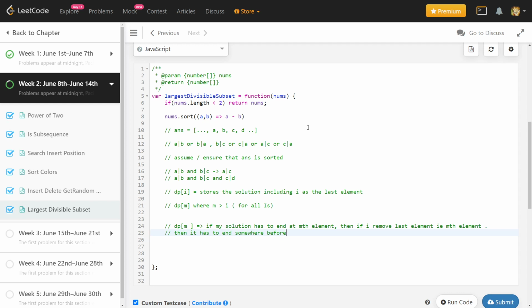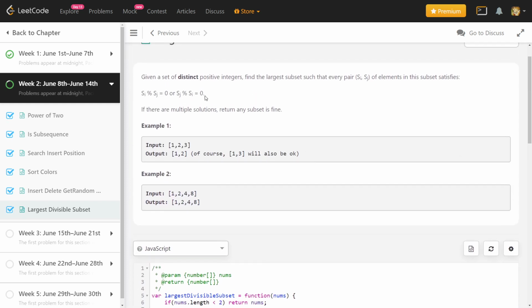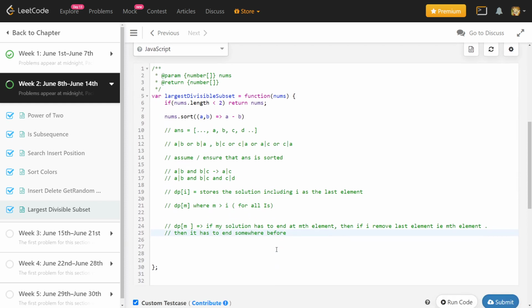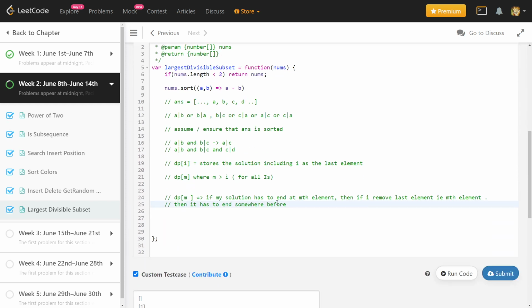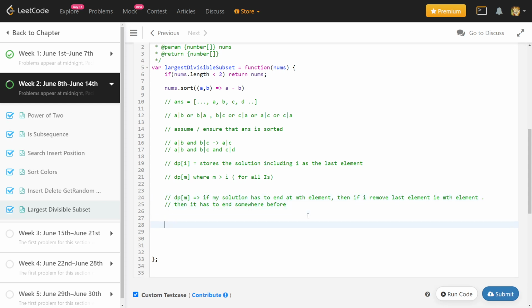So if I add m, then I need to ensure that this condition is satisfied, right? So what I need to do is somehow ensure that I can add m to the answer. Now you can see that the numbers are already sorted, and I'm adding numbers from left to right, so the answer will also be sorted. Let's try to write some code here.